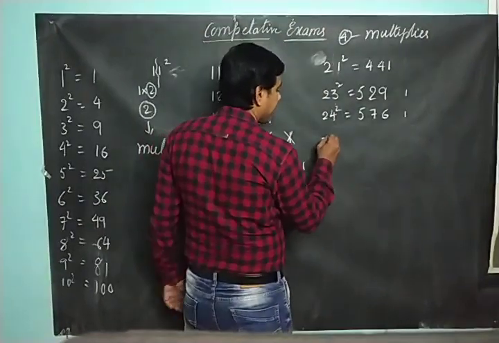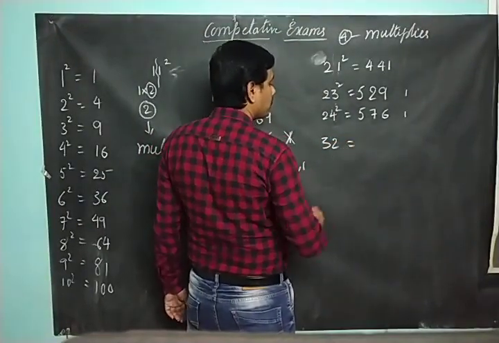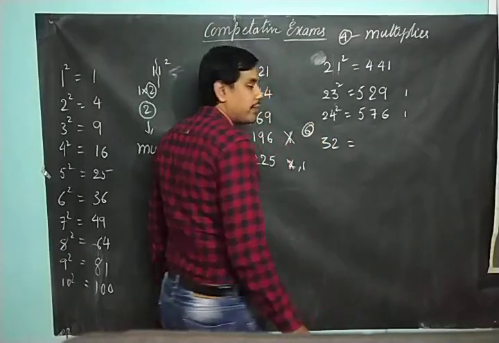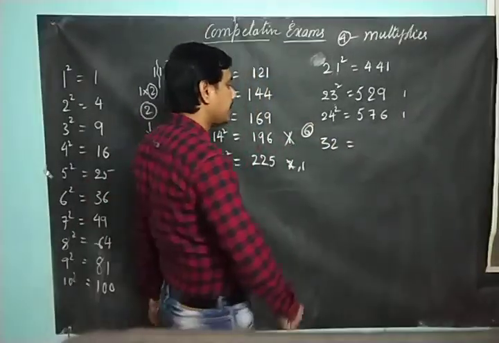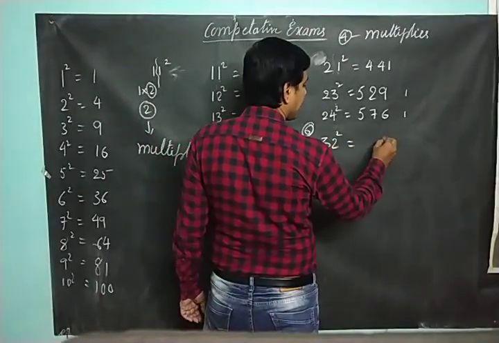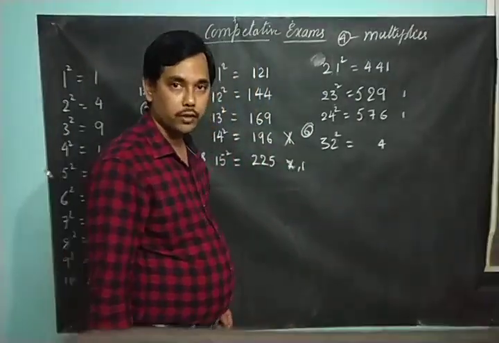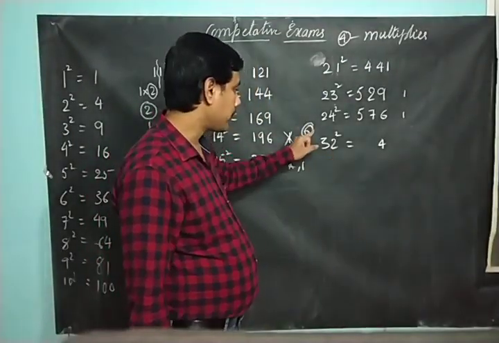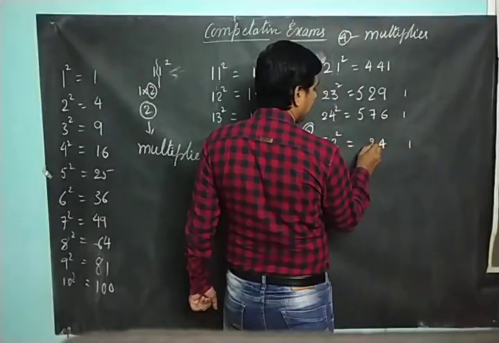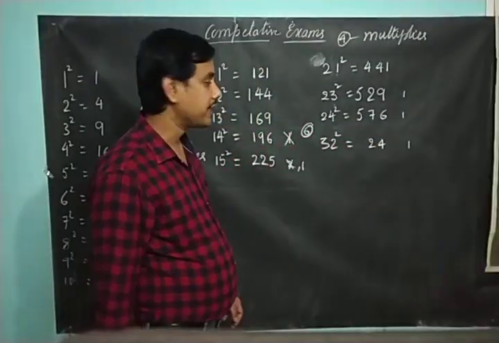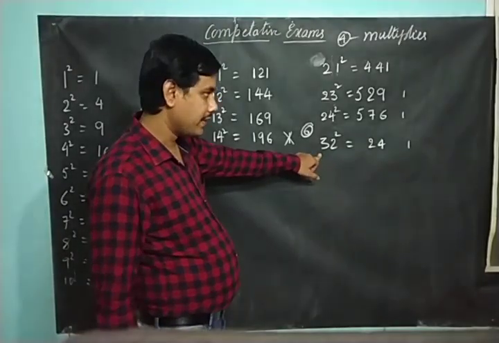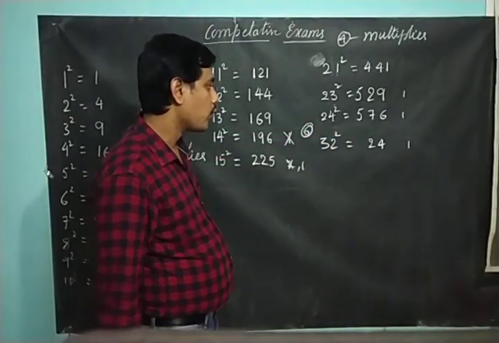So suppose I have 32. What will be my multiplier? 3 into 2, 6 will be my multiplier. So now what will be the square of this one? 2 square is 4. 2 into 6, 12. 1 carry, 2. Then 3 square is 9. 9 plus 1, 10.